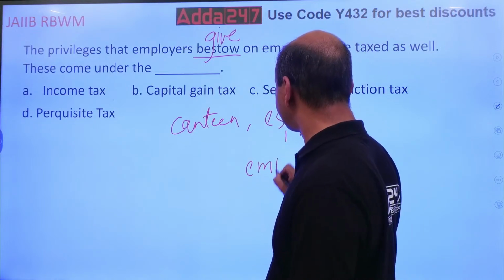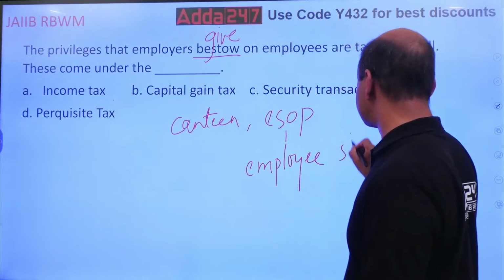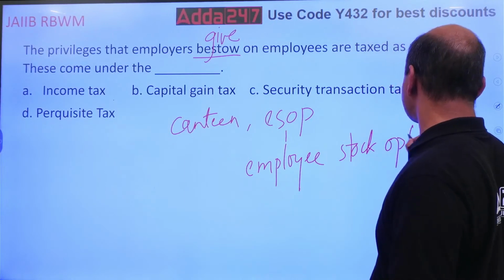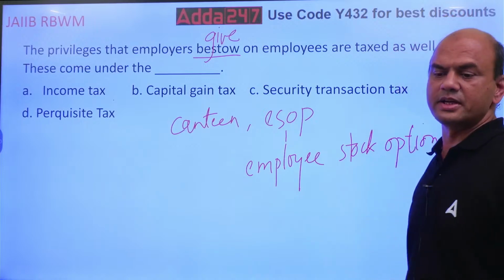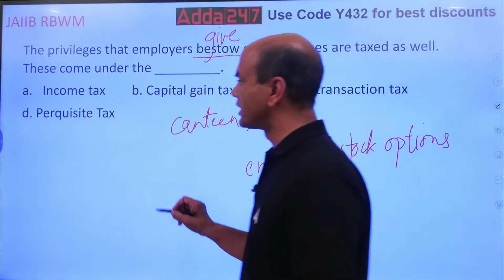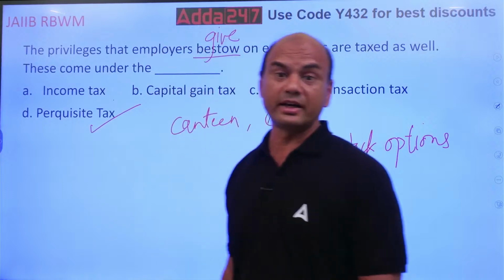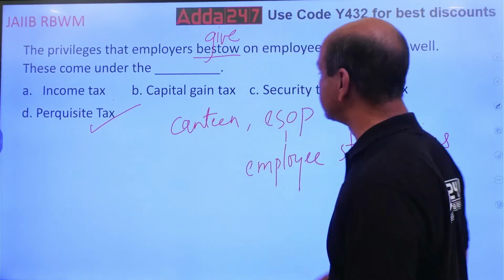Employee stock options, that is ESOP. Okay. So this is known as what? The real answer is perquisite tax. It is perquisite tax. Got it? This is the answer, perquisite tax.